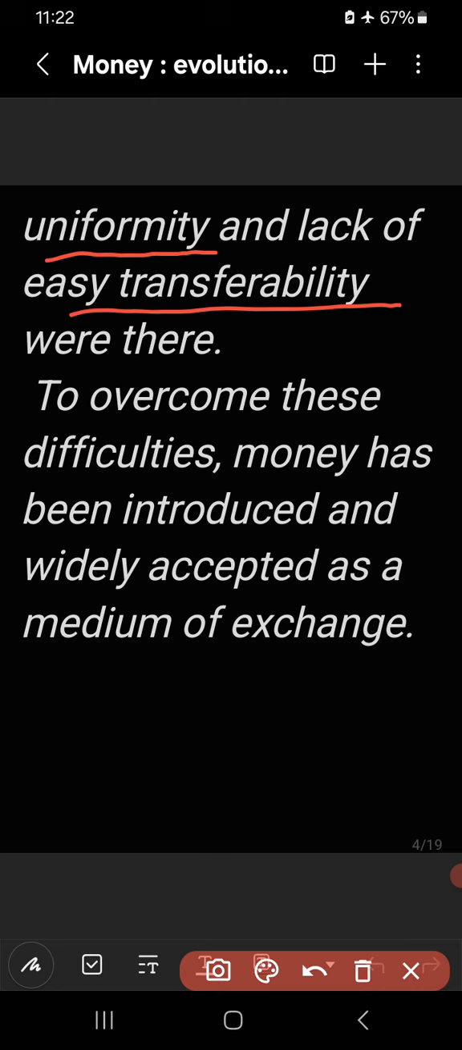So, due to these difficulties, and to overcome them, money has been introduced and widely accepted as a medium of exchange. After facing these difficulties in the barter system, some commodities were used as a medium of exchange. Then also people had to face certain difficulties, and to overcome these, money was automatically introduced and widely accepted as a medium of exchange.